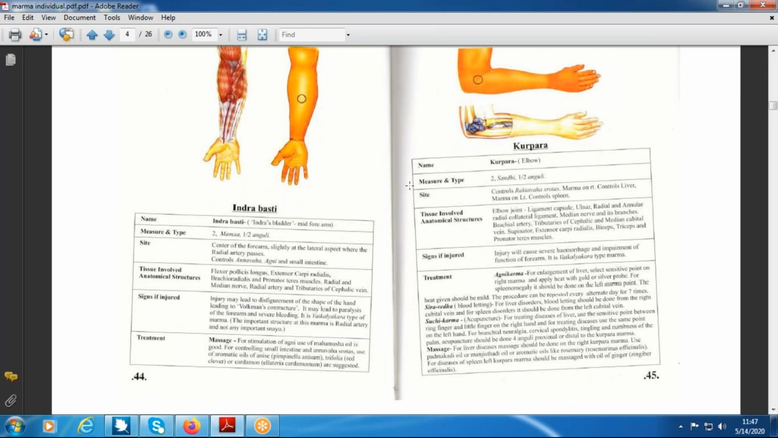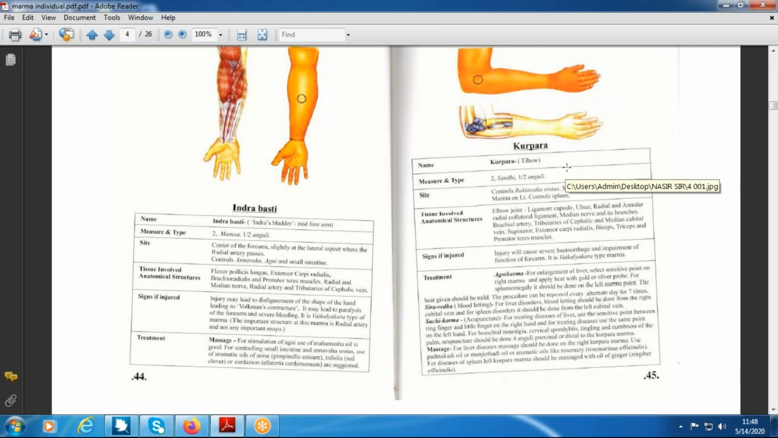Indravasti. Where is the location? Center of the forearm. Correct, forearm. In the same way, on the lower limb, it is the center of the calf muscles. The center of the leg or calf muscle area is considered as Lohitaksha Marma.